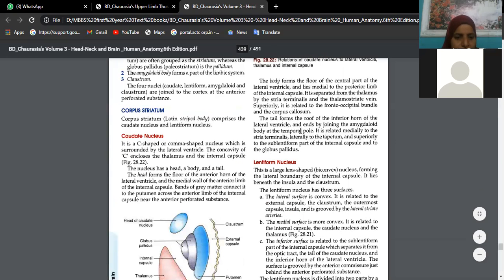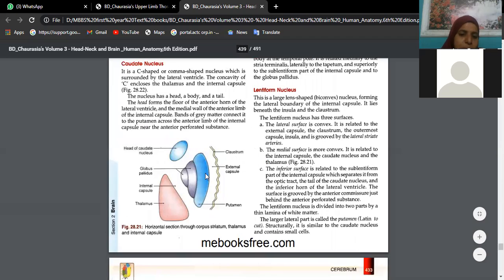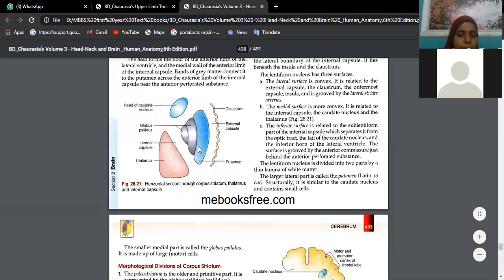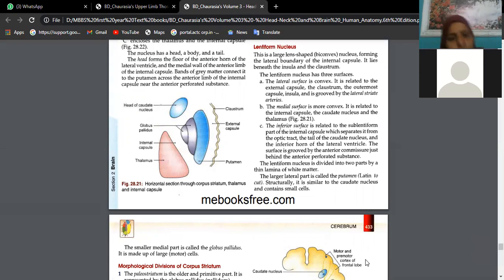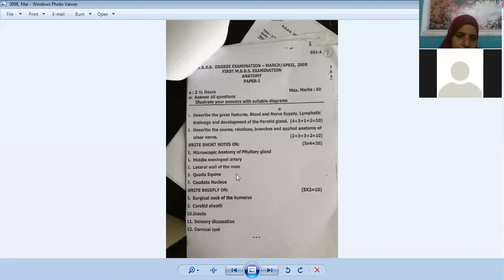A small explanation only. And if you remember the internal capsule, this is our internal capsule, right? This gateway is bounded inferiorly by thalamus, superiorly by caudate nucleus, laterally by lentiform nucleus. Of course, internal capsule is another answer. That finishes these questions, but we have many more.